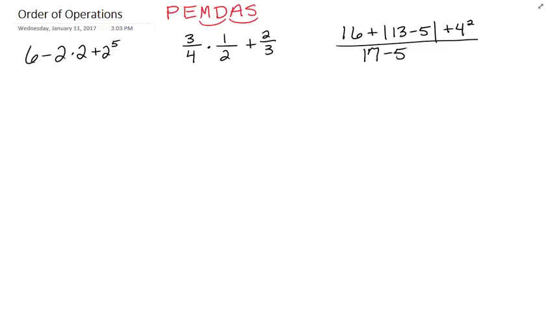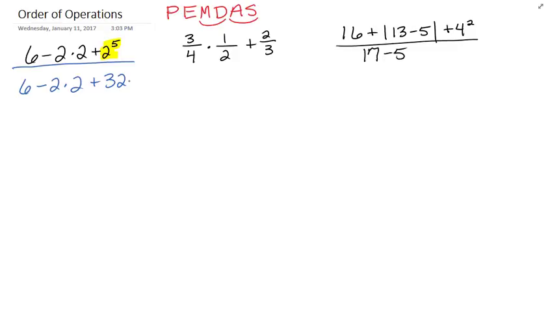So these three problems that we have in front of us, if we were to solve them, let's start with this one right here. And so order of operations would say there are no parentheses. So then we move to the exponents, and of course this is the only exponent, 2 raised to the 5th power. So in other words, 5 2's multiplied. And so if we were to do that, that's the only thing we're going to change here. 2 times 2 plus, I'm just going to put in place of 2 to the 5th, that's equal to 32. You can check that out by multiplying 2 times itself 5 times, but we've taken care of the exponents.